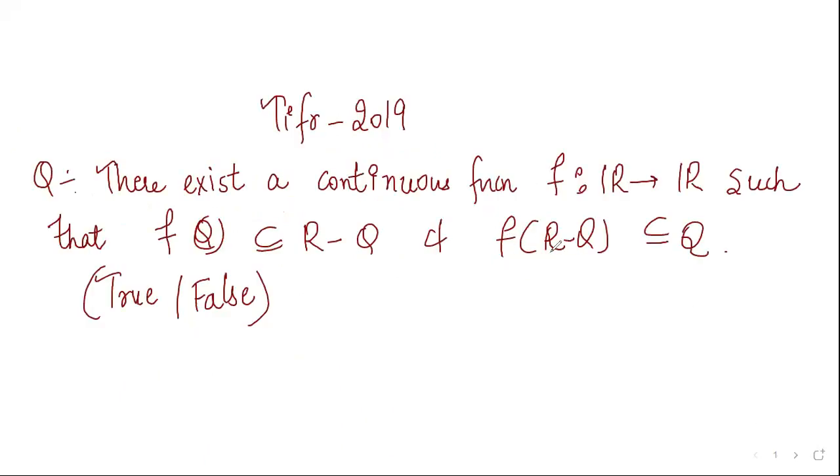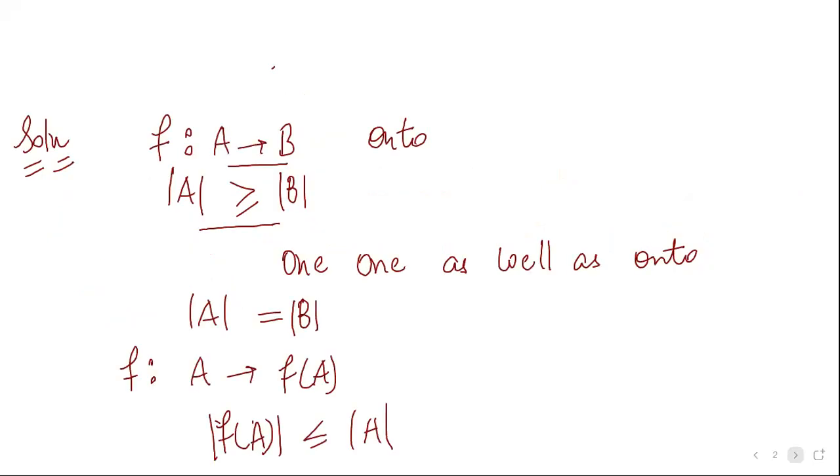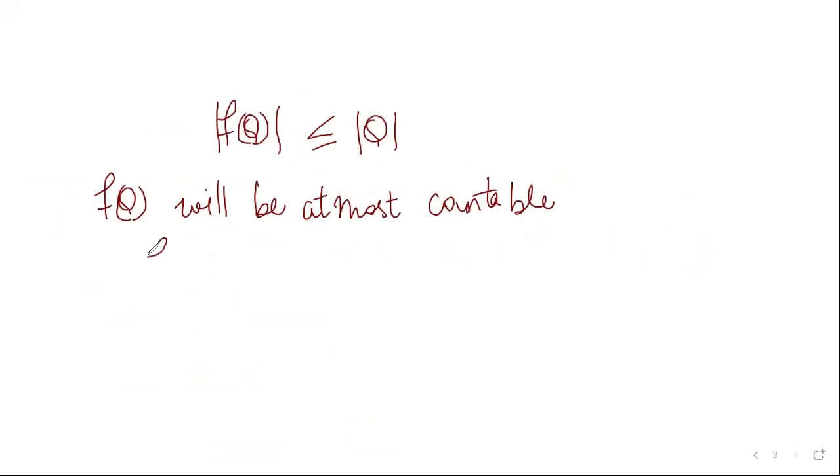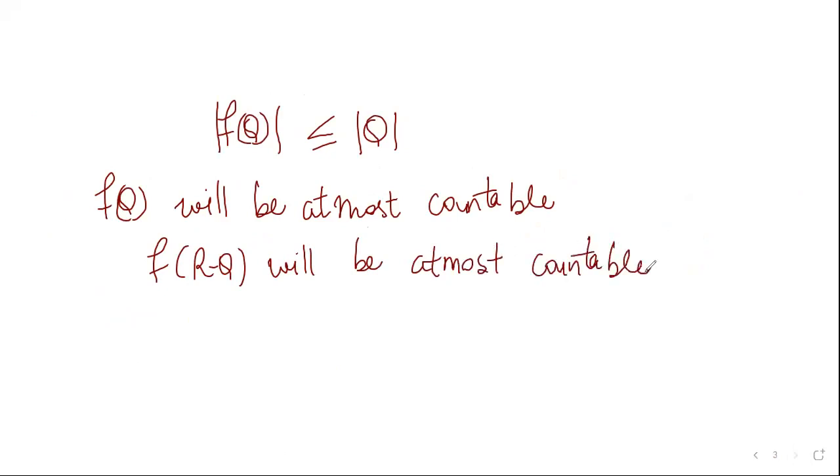Also, the image set of irrationals is contained in the rationals, and Q is a countable set. Therefore, a subset of any countable set will either be countable or finite, that is, at most countable. So f(R minus Q) will be at most countable.